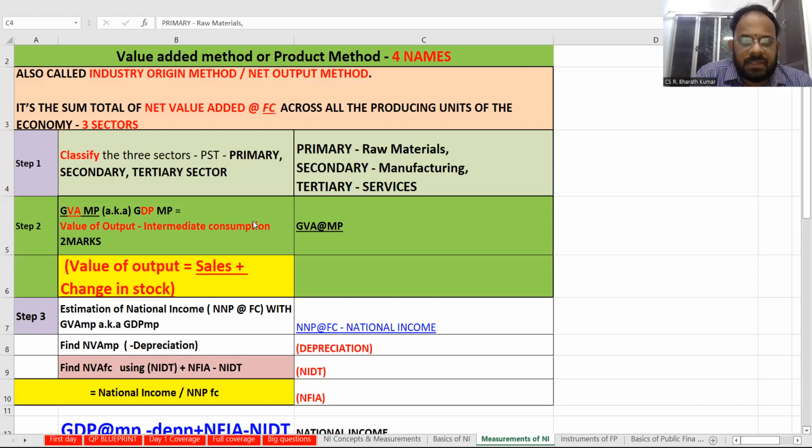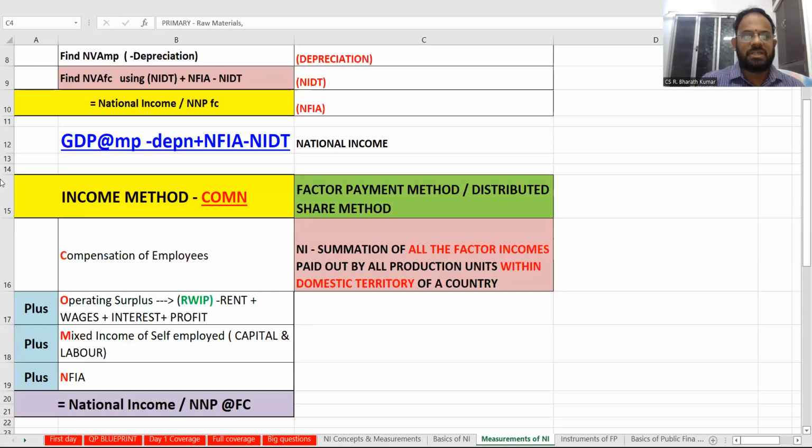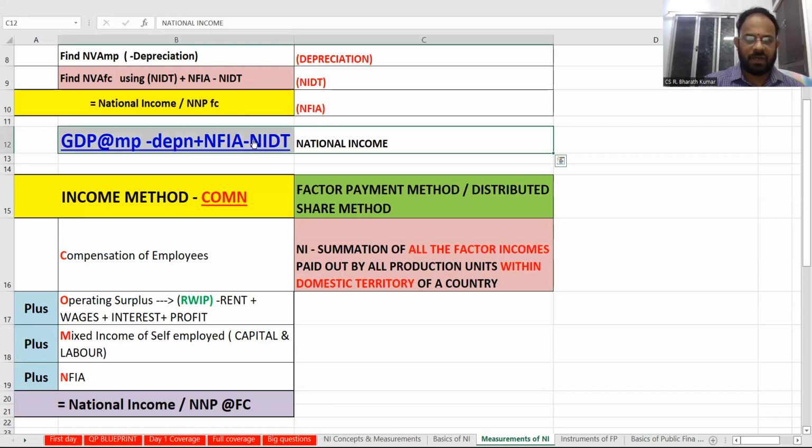Step number 3 is estimation of national income. We have already told that when you subtract depreciation, it becomes net value added or net domestic product. Here they will use the word value added, because this method is called the value-added method, not domestic product. And they will obviously say plus NFIA and minus net indirect taxes. What will you get at the end of the day? National income, which is called net national product at factor cost. So this is going to be the crucial factor, and that's why we wanted to bring this.